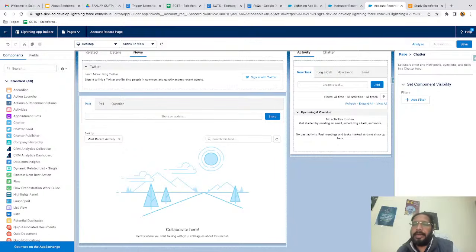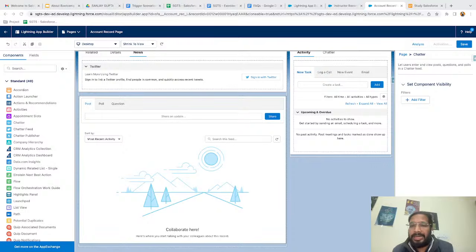Ashish is asking, what is the use of Lightning App Builder? So you can see we are using Lightning App Builder to configure home page, record page, and we have a third type, which is app page, right? So these three can be configured with the help of App Builder. If you want to customize your app page, then we use Lightning App Builder. So home, app and record pages are built only by the system admin. Is it correct? Yeah. Everything will be created by the system admin, and then other users will be able to